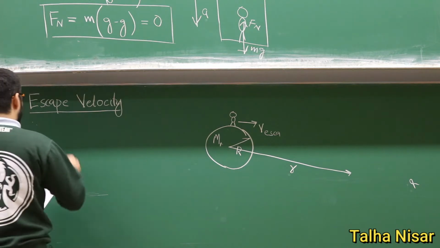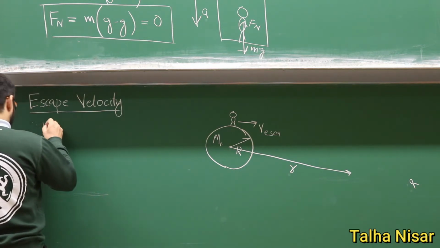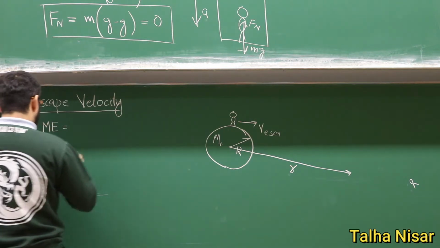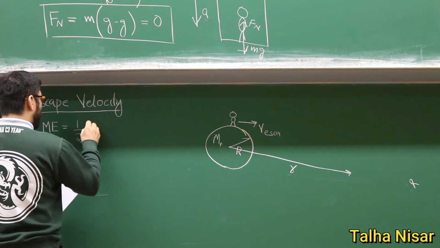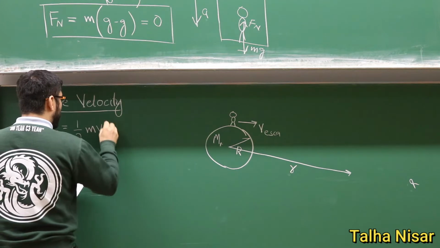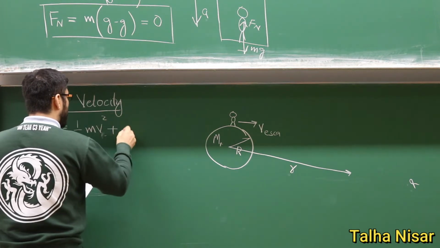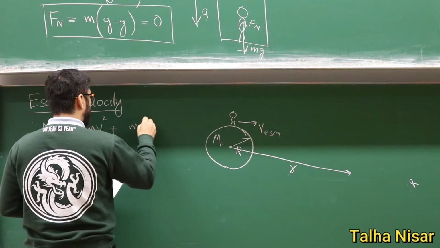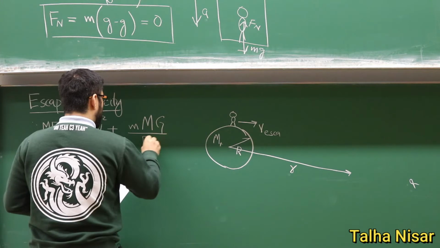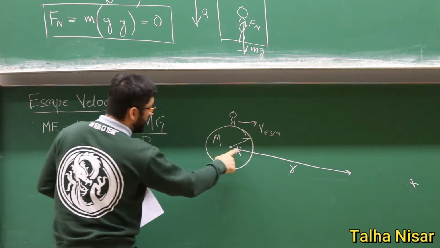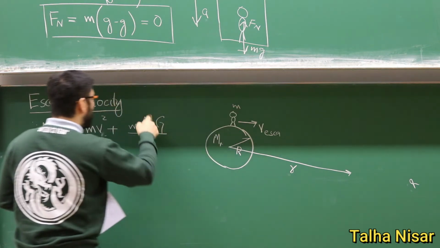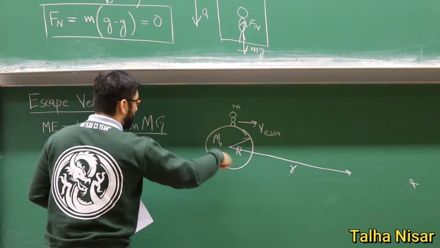As we have derived, the mechanical energy is equal to the sum of the kinetic energy and the potential energy, which involves G and R. Here R is the radius of the Earth, the small m is the mass of this object, and the big M is the mass of the Earth.